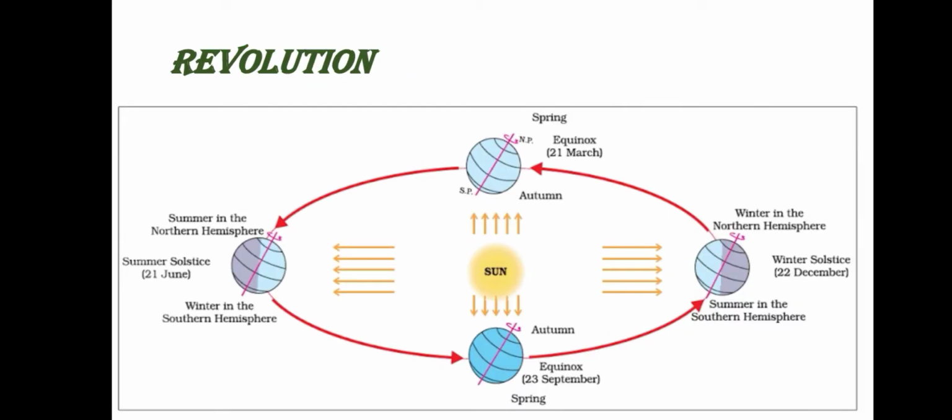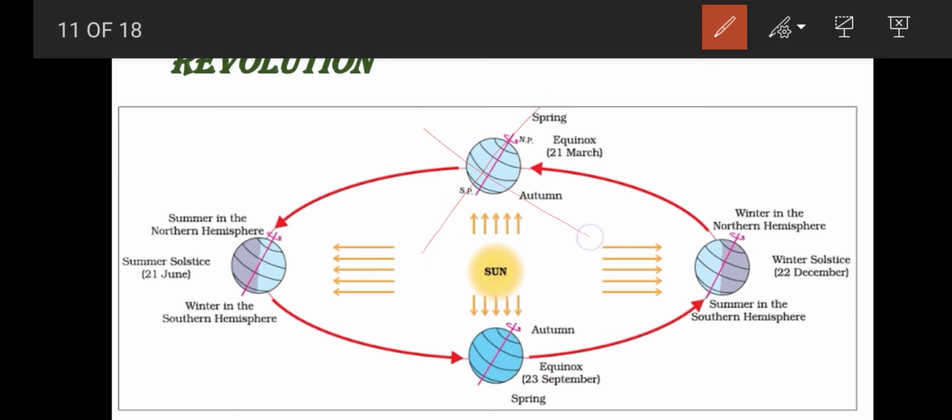So, due to rotation only, we are having day and night, right? Already I conveyed this. But what happens due to revolution? Due to revolution only, we are having 4 different types of seasons, right? Seasons are caused only due to revolution. See, listen here, if the earth stops revolving around the sun, what happens? There won't be any seasons. If it is summer, you will be staying in summer for all the 12 months.